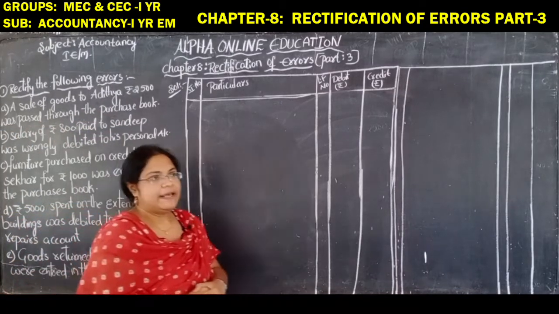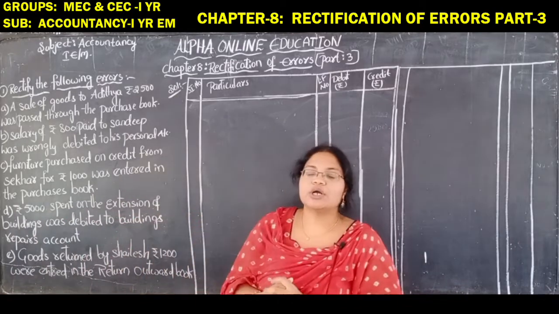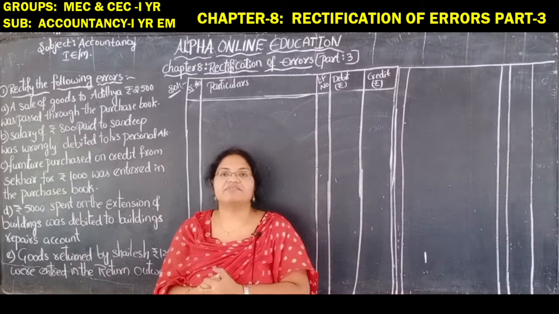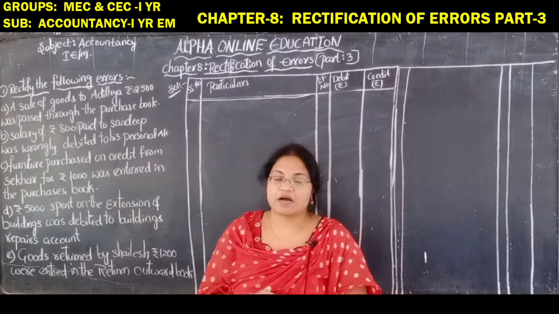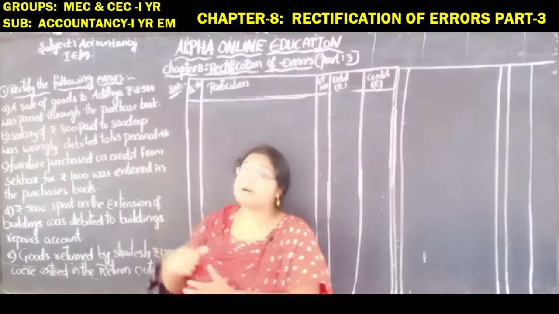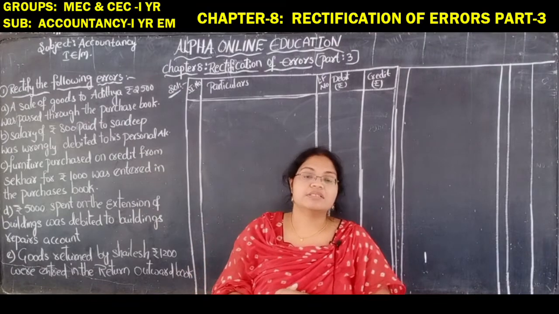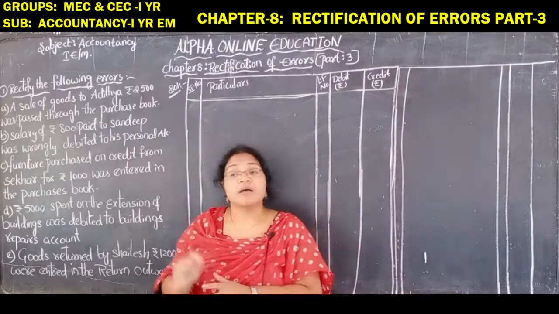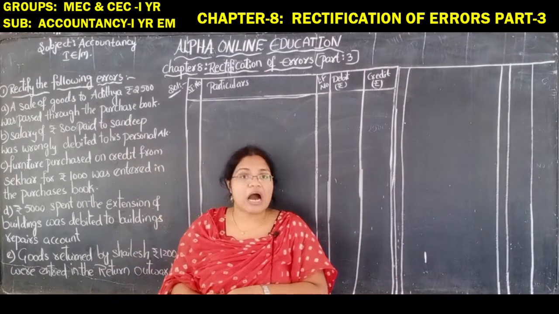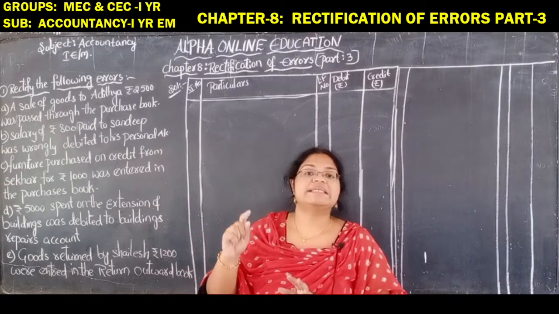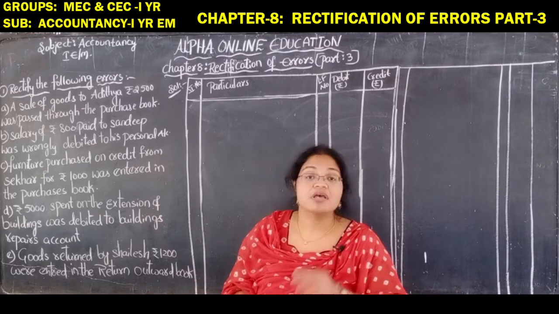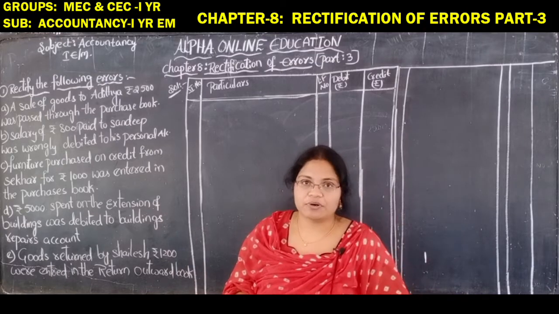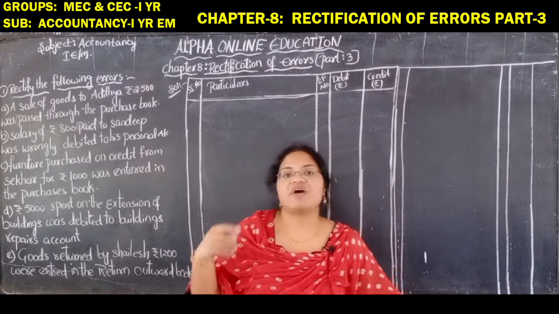When we are selling the goods to Aditya, the actual entry will be Aditya account debit to sales account, but they have passed it through the purchase book. So they have written purchase account debit to Aditya account, which is an error. It should not be posted to the purchase book. It should be posted to the sales book, right? So now rectify this error.